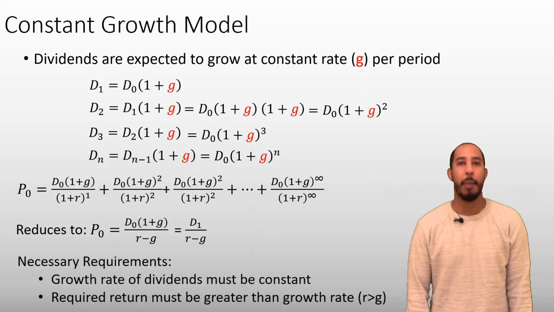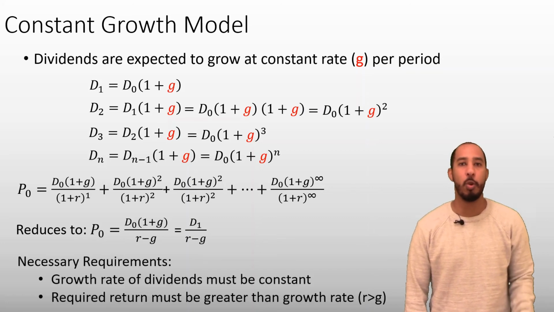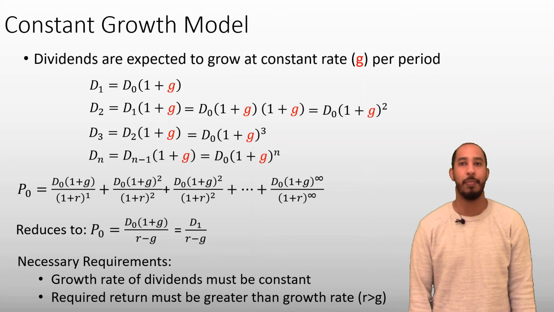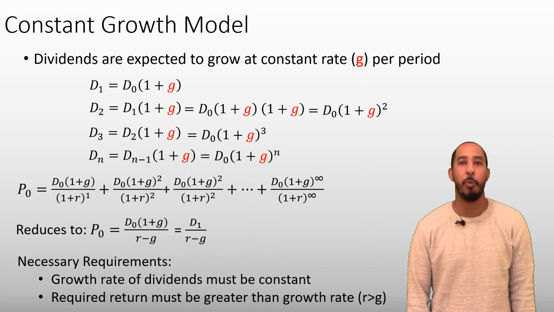There are a couple requirements we have to meet in order to be eligible to use this model. First, the growth rate of the dividends has to be constant. The G cannot be changing over time. And second, the required return must be greater than the constant growth rate of dividends. It should be clear to see why we have the second requirement. If it were not the case that R is bigger than G, then we would end up with negative prices.